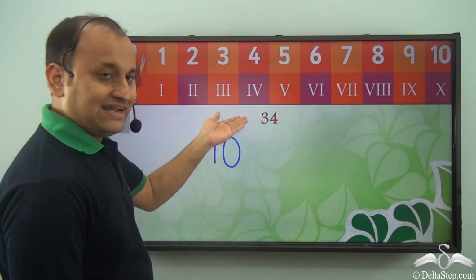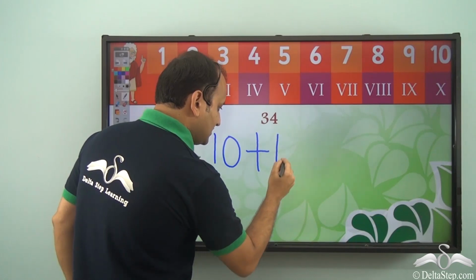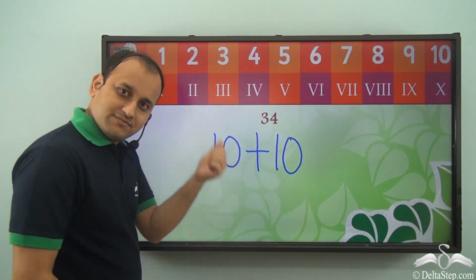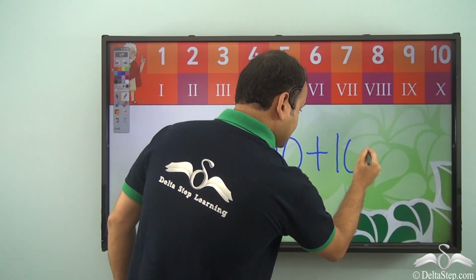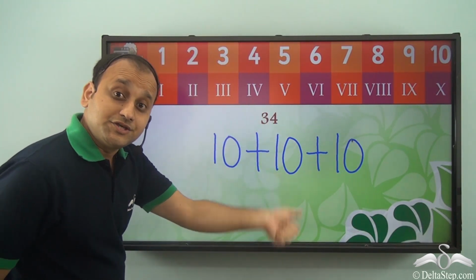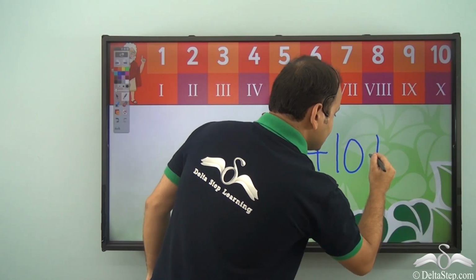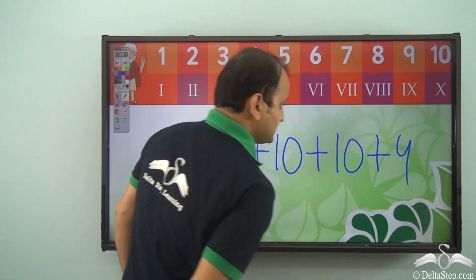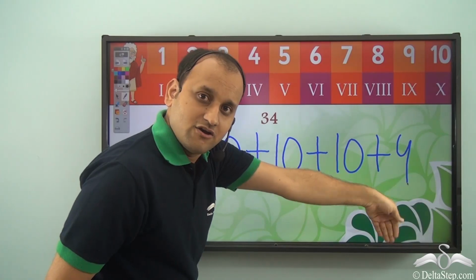Then we need 30, right? We just have 10. So we can add another 10. That becomes 20. We can add another 10. Now it becomes 30. So after 30 we have 4. So we add 4 simply. So we have 10 plus 10 plus 10 plus 4.